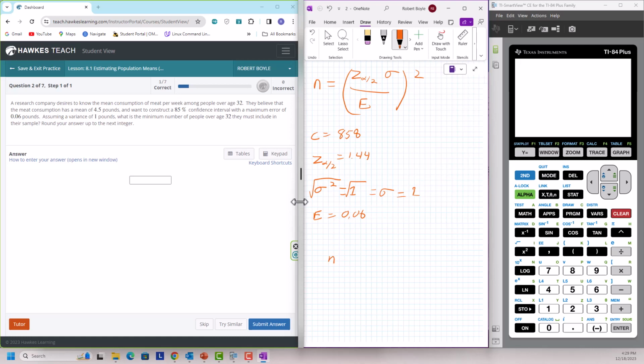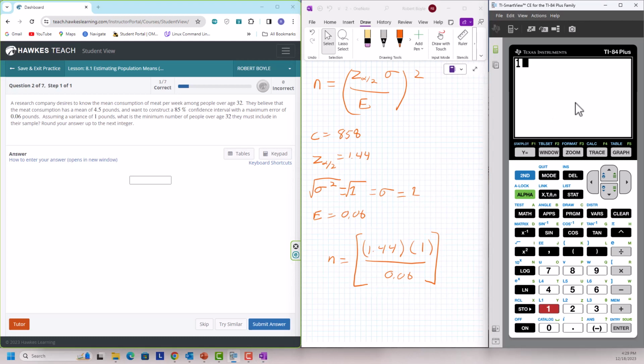So n is going to be equal to 1.44 times 1 divided by 0.06, and we are going to square all that. And let's see what we get. Let's go over to our calculator. 1.44, we don't need to do times 1, divided by 0.06.